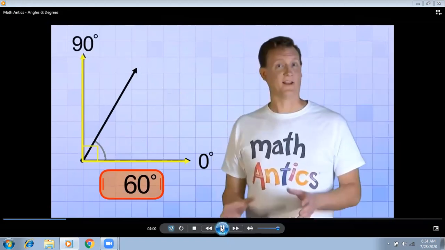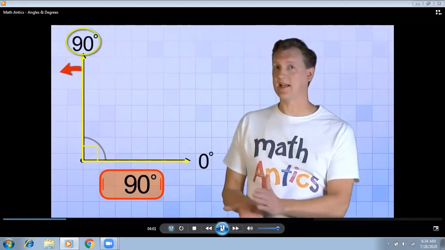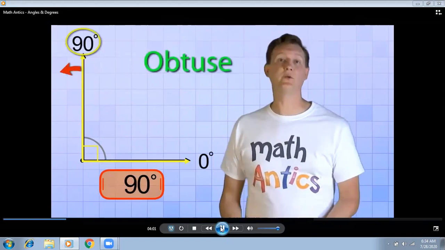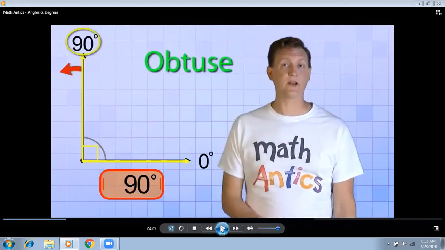All the angles we've seen so far are between 0 and 90 degrees. But if we keep on rotating our ray past 90 degrees, we'll start forming obtuse angles. If we rotate the angle further, it forms an obtuse angle. Now the angle becomes bigger than 90 degrees. Now it's 100, 110, 120, 130, and so on. So the angles which are bigger than 90 degrees are called obtuse angles. Now till here we have learned about three angles.